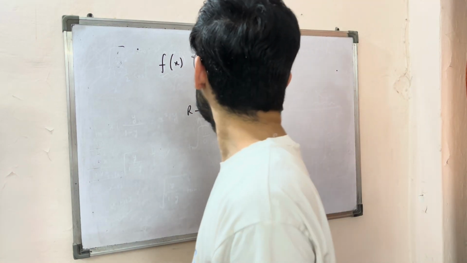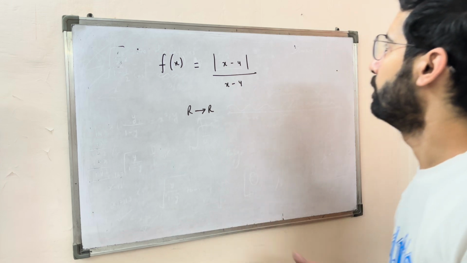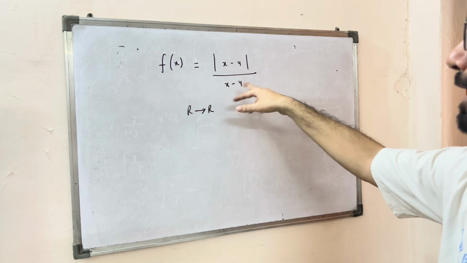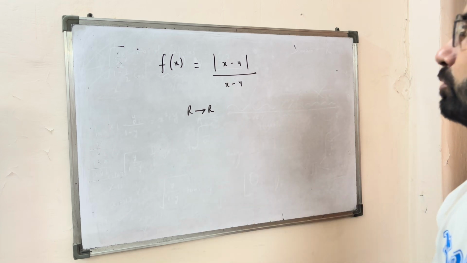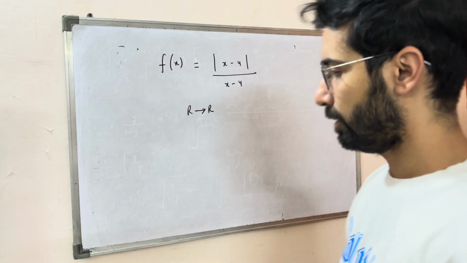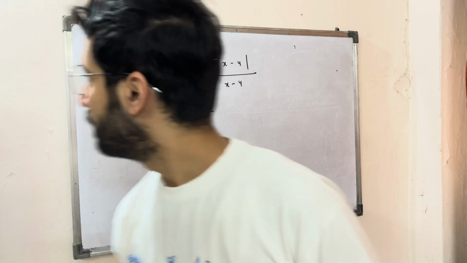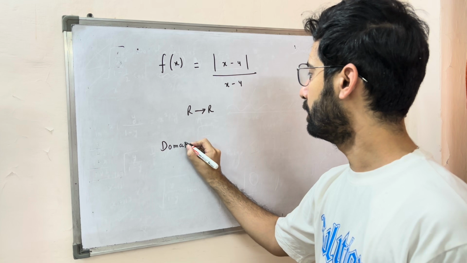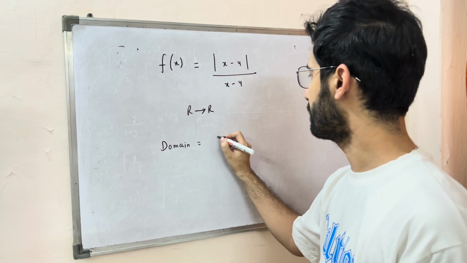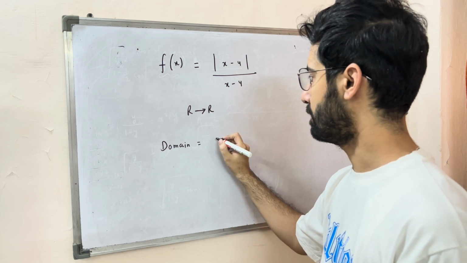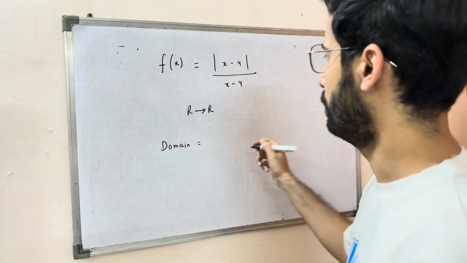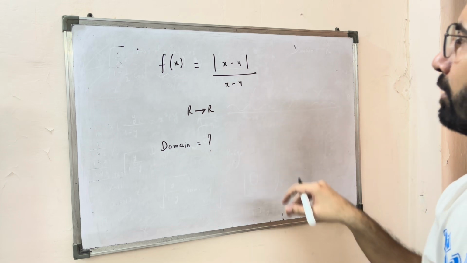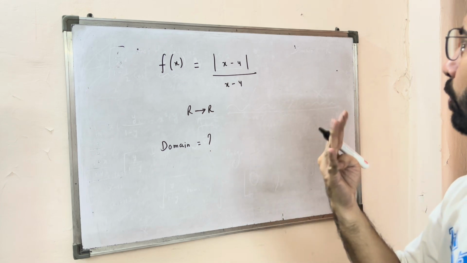Hi all, so in this video we're going to talk about the domain and the range of this function, which is mod of x minus 4 divided by x minus 4, and it is a real to real function. So let me talk about the domain first. The domain is the set of all the valid values of x that the function can accept as an input. So here I can plug in any value of x except 4.